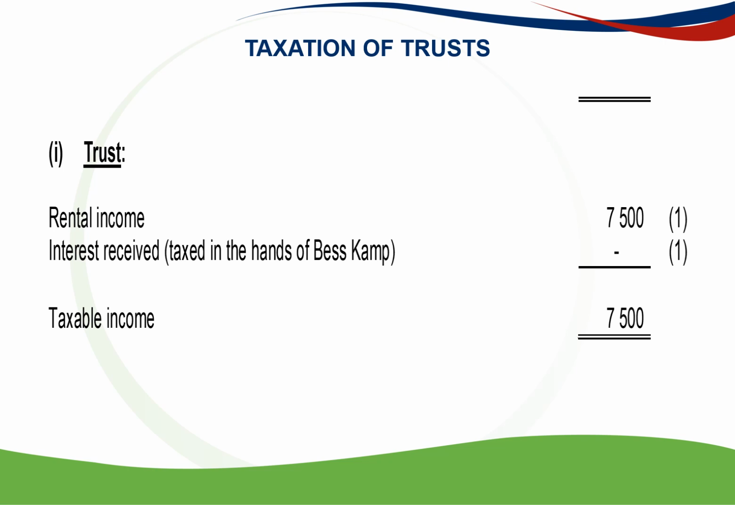And the interest that was taxed in Bess Camp's hands, the 29,500 Rand, because the condition applies to her. Section 7.5 applies because she donated the deposit to the trust. So the taxable income of the trust then is only 7,500 Rand.